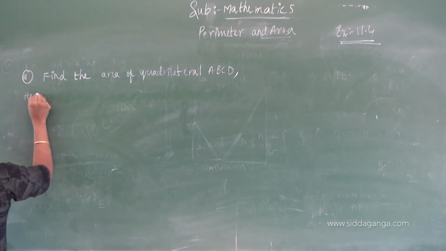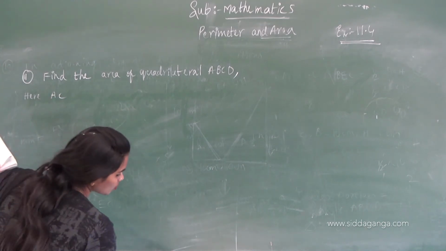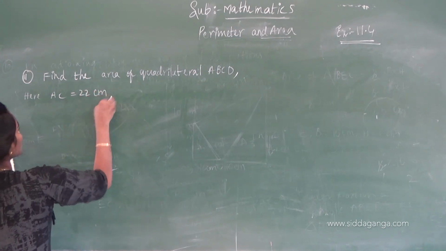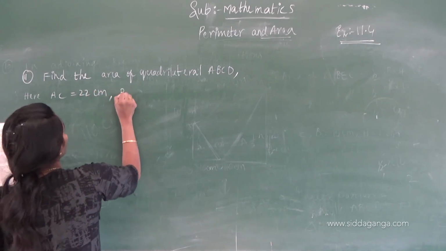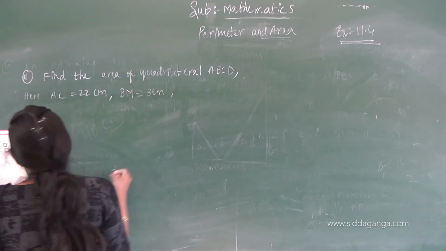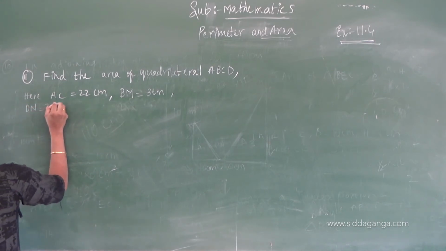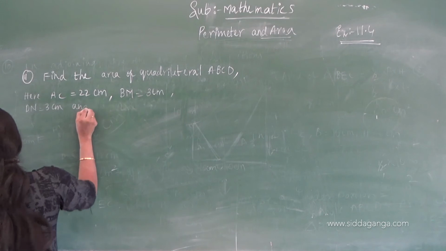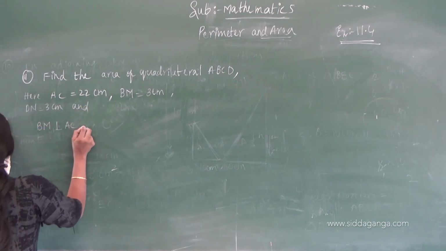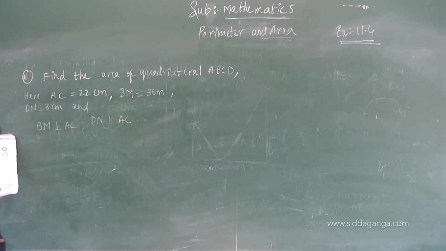Here AC equals 22 centimeters, BM equals 3 centimeters, DN equals 3 centimeters, and BM is perpendicular to AC, DN is perpendicular to AC.